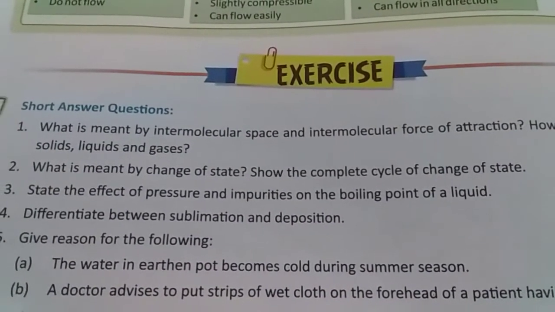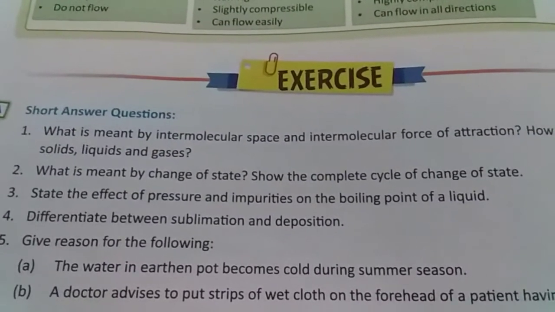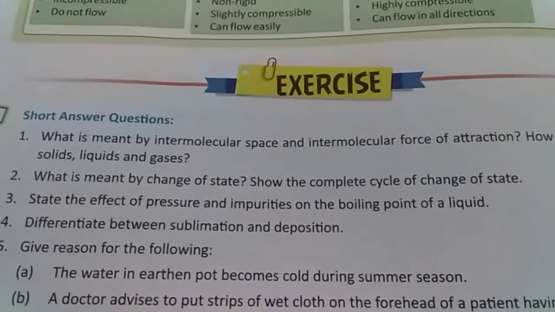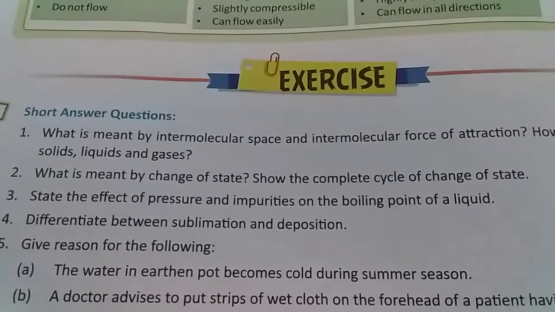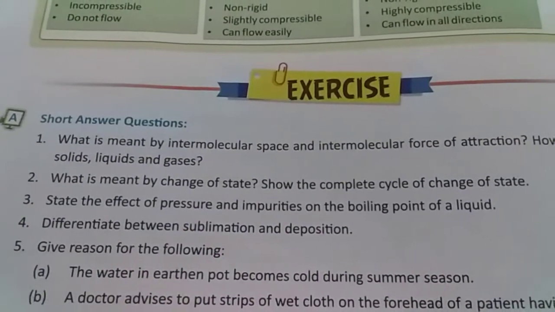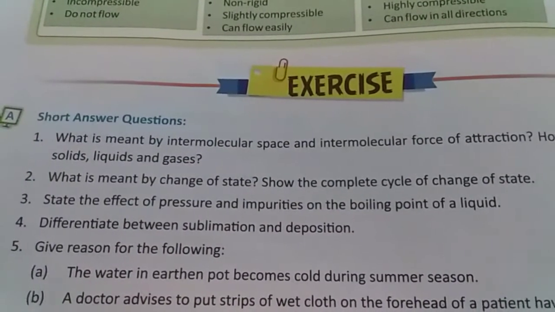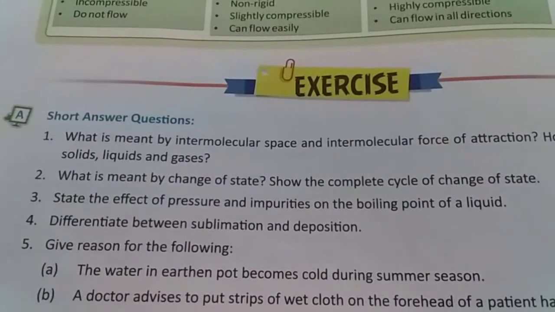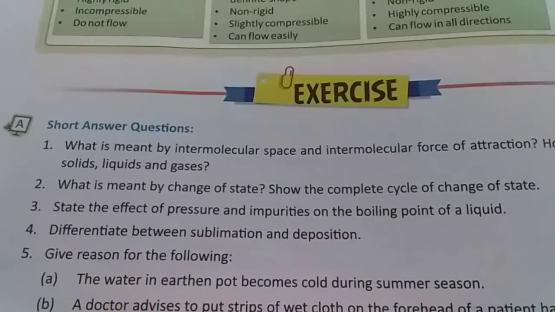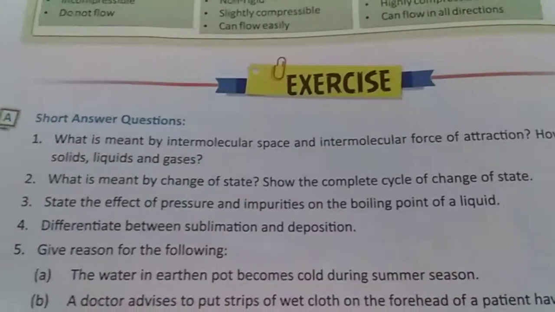Now as we go up to high altitudes like mountains or hills, cooking becomes very difficult for us. What is the reason? As we go up, atmospheric pressure decreases. So when pressure decreases, the boiling point also decreases, so cooking becomes very difficult. Now adding impurities will increase the boiling point of a liquid. When we add impurities to a liquid, its boiling point increases.